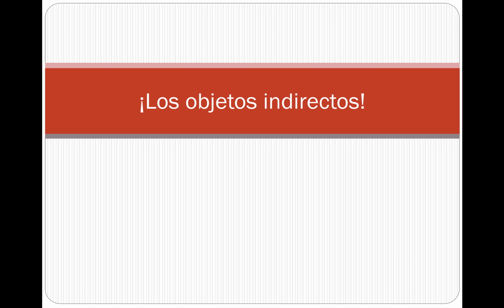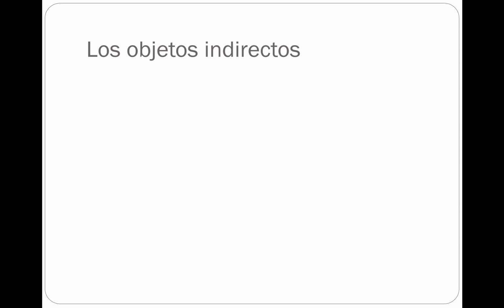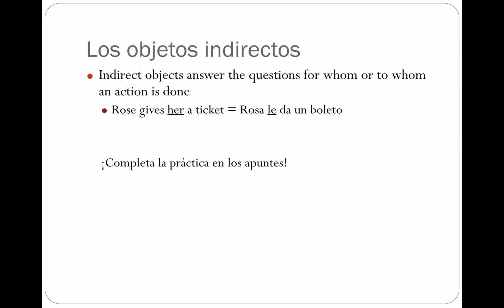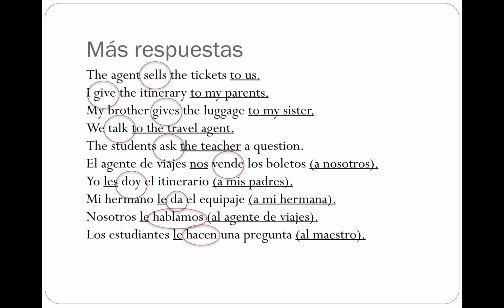Indirect objects, on the other hand, answer the question for whom or to whom the action is being done. So Rose gives her a ticket. What does Rose give? A ticket. That's going to be our direct object. Who does she give it to? She gives it to her. So the her in that sentence is going to be the indirect object. Again, you can see that the indirect objects tend to fall at the end of the sentence.